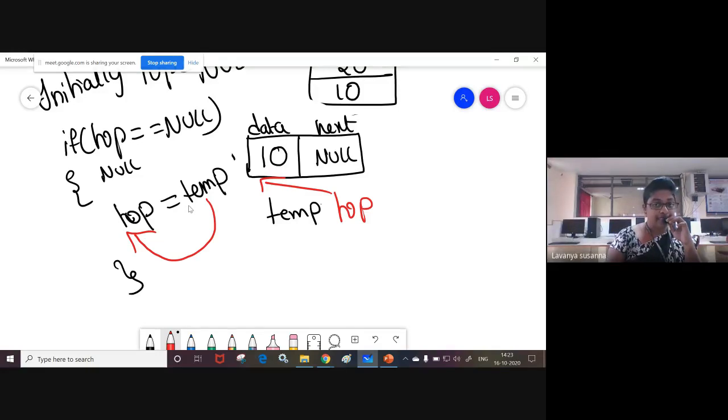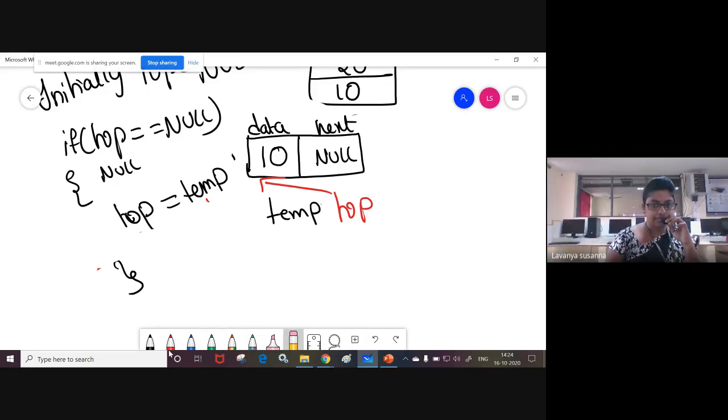Remember that in a stack, top always points to the last inserted node. Here you have created only one node, right? For the first time, top equal to null, null equal to null, true. When this is true, you are making top point to this node. Which node? Temp node. How to do it? Top equal to temp. Temp's address is assigned to top. Here top is a pointer, temp is also a pointer. Top contains the address of first node 10, temp contains the address of first node 10. I hope you understood, students.